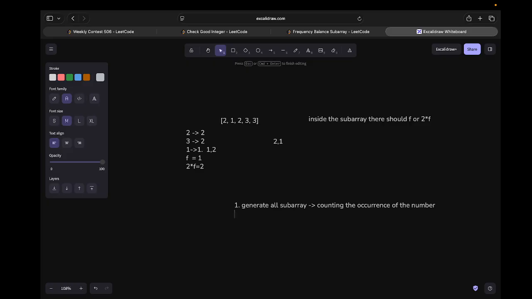I'm verifying if they are occurring f and 2f times. If so, I return true and count it in our answer. But the issue is that it gives a time complexity of O(n cube), because we are generating subarrays and calling another function which also runs O(n) times.